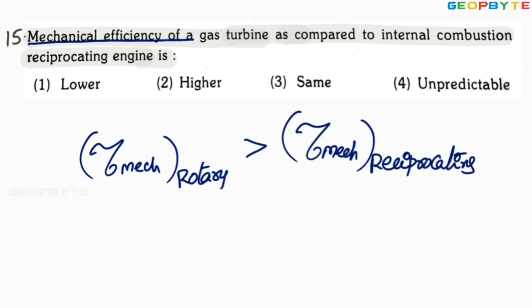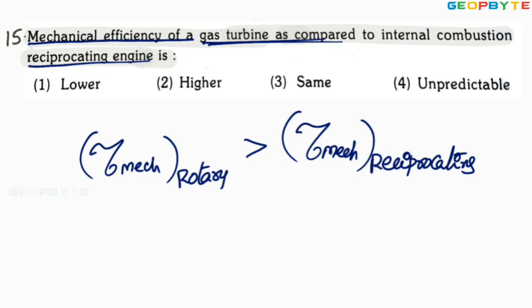It is asking the mechanical efficiency of the gas turbine. A gas turbine power plant is a rotating device, whereas a reciprocating internal combustion engine has reciprocating motion. The piston is moving up and down inside the cylinder in case of a reciprocating internal combustion engine.